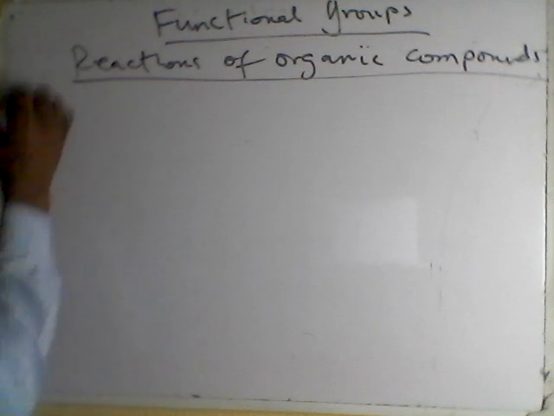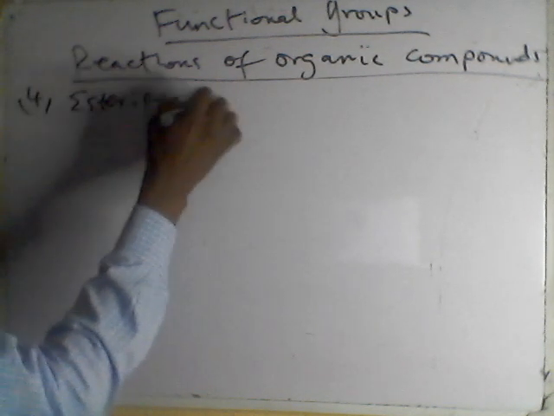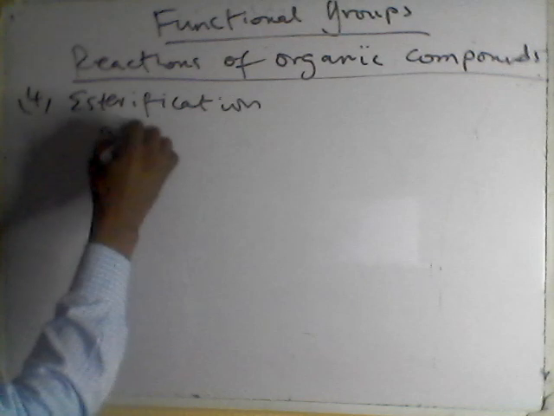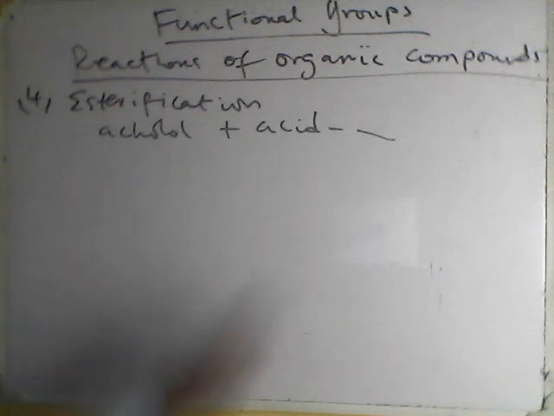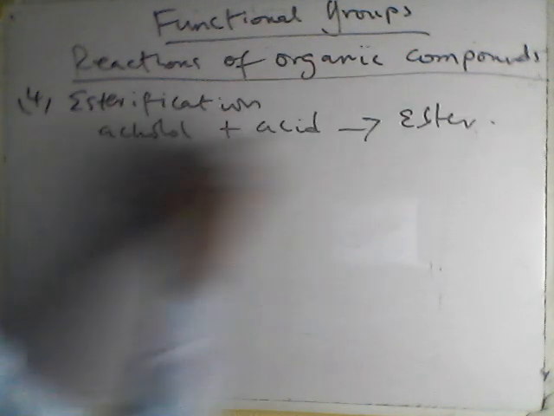Very interesting. Number 4, esterification. Ester and reification. So it is a reaction between alcohol and acid. So this is basically alcohol reacting with acid to give us what? To give us ester, sweet-smelling substances. Okay, but basically this is how it looks.